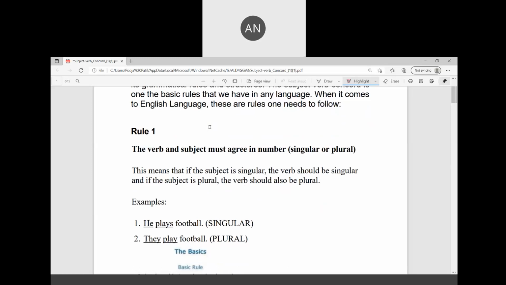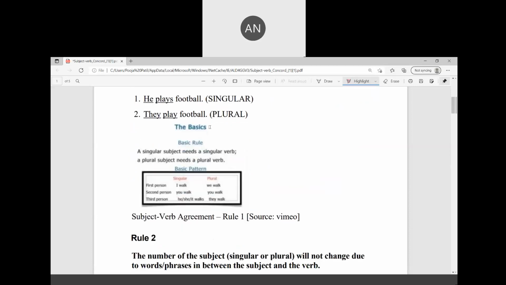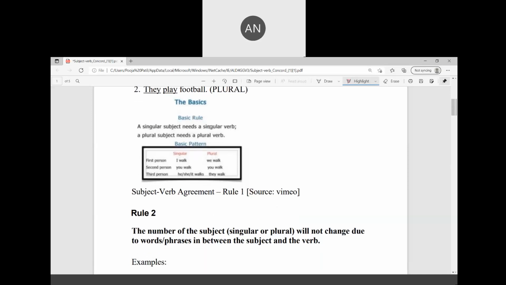He plays football, singular. They play football, plural. A person table is also given, so you can understand it better. First person: I, singular; we, plural. Second person: you, singular; you, plural. Third person: he, she, it, or a single name is singular; they and plural names are plural.